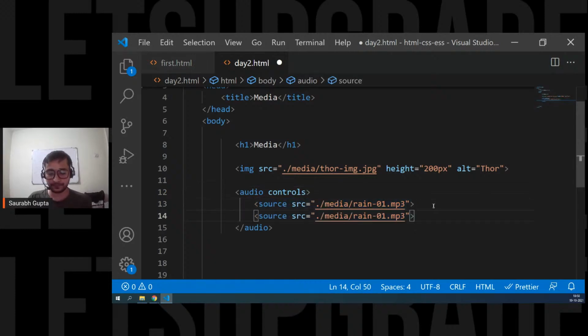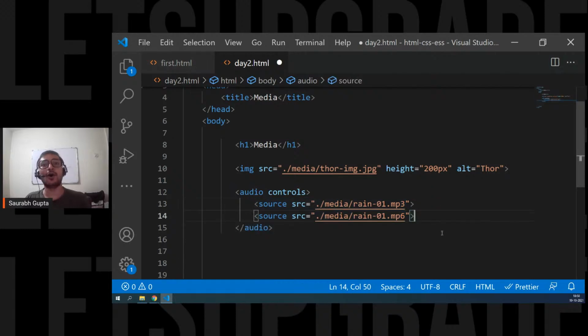Same audio, but different file format. Now, if it opens in Chrome, whatever file format is supported, that will play. If it opens in Mozilla, whatever file format is supported, that will play.